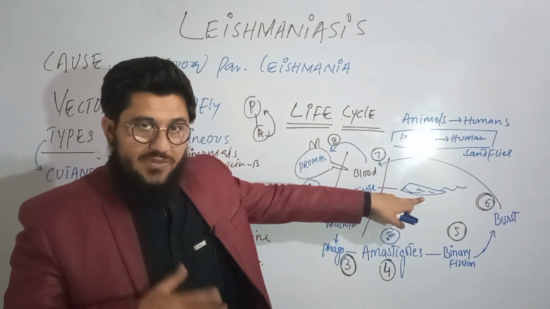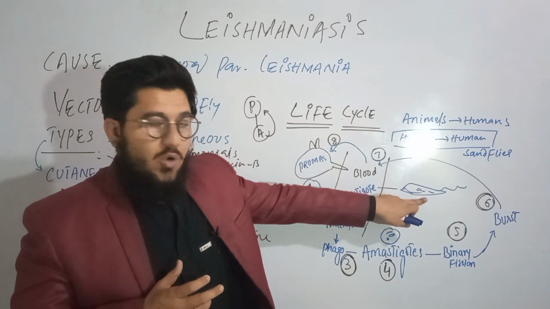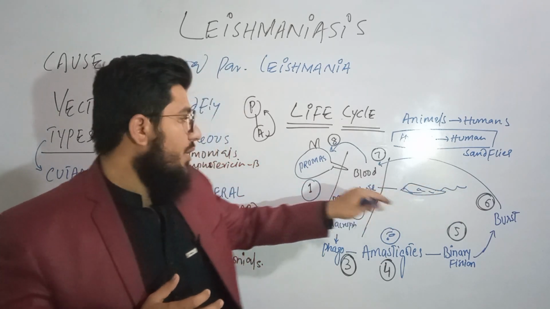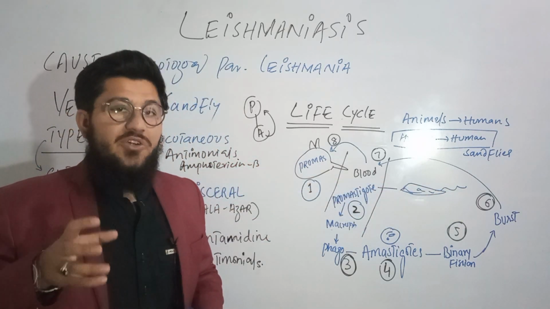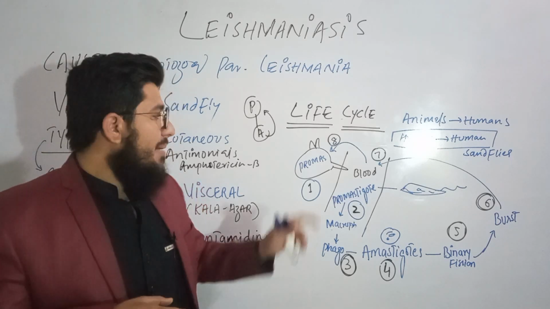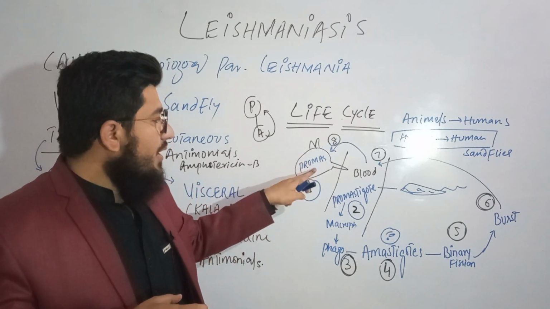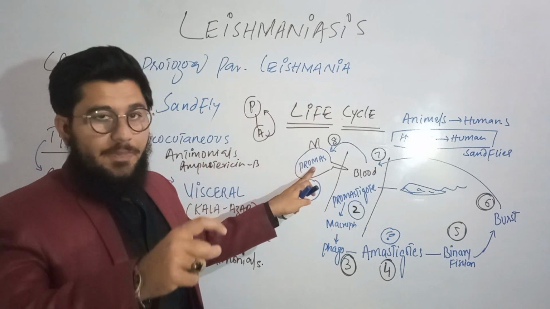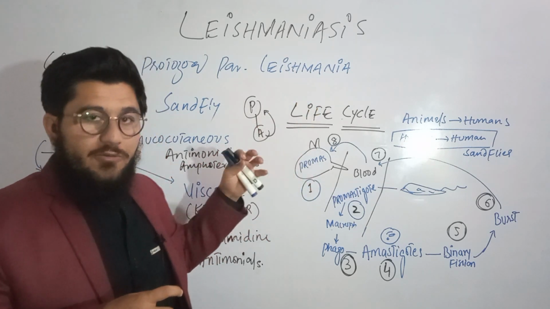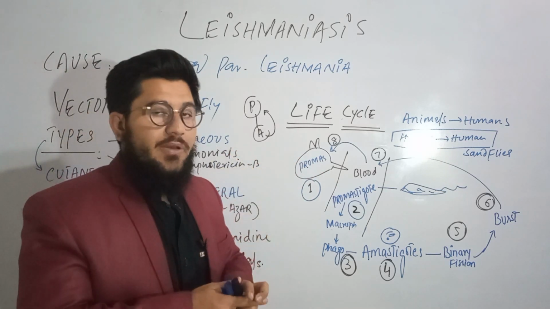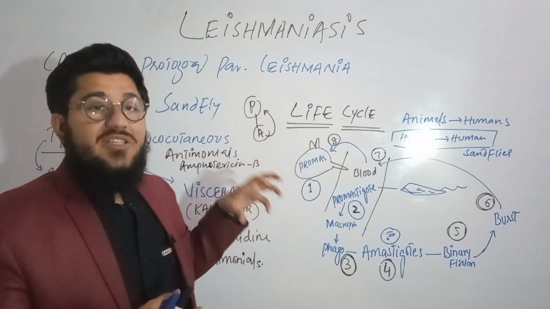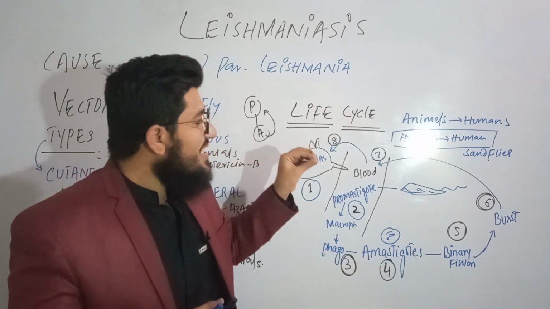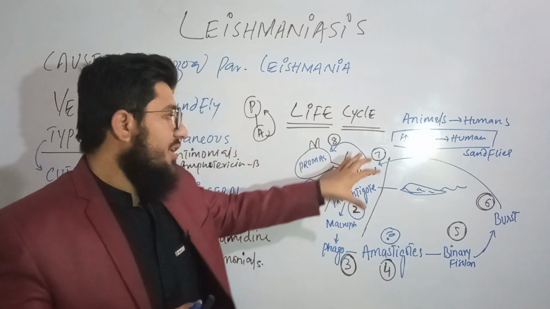This type of structure of the Leishmania, a flat structure along with the flagellum, is known as the promastigote. This promastigote will be transferred from one human to another by means of the sandfly. The sandfly has taken this parasite from one human, and now it is going to inject it into another human.